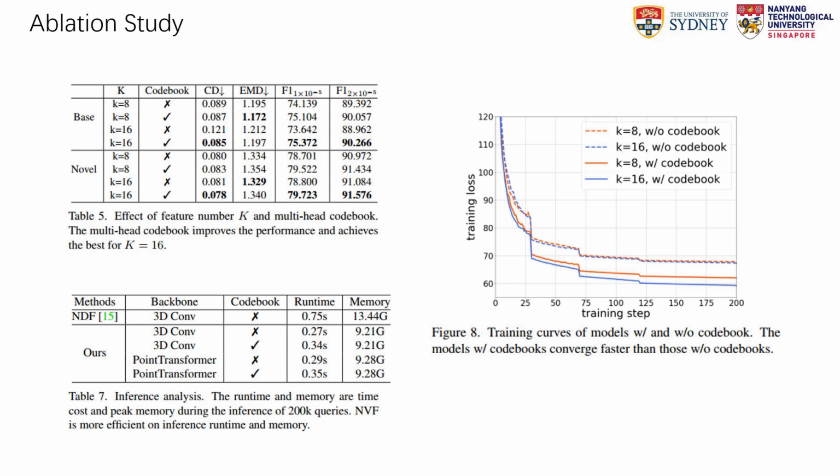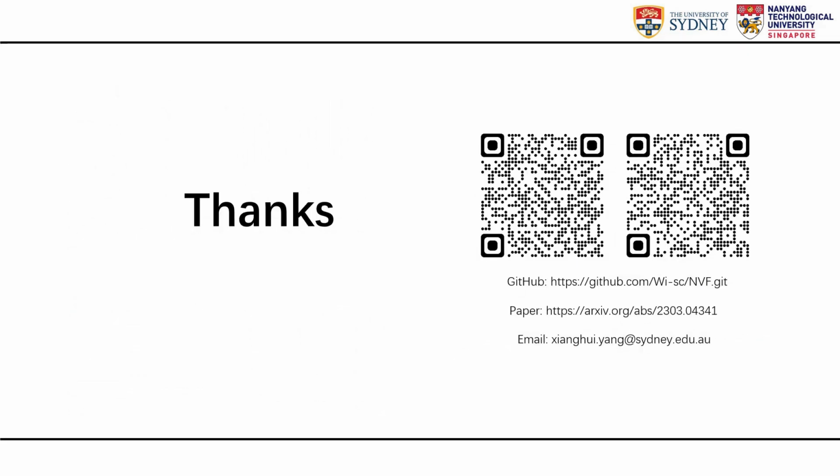Complexity analysis showed that our method required only 50% of the inference time and 70% of the memory compared to NDF. This is due to the avoidance of differentiation of the distance field. Additionally, we found that the introduced multi-head codebook acted as regularization, reducing training time, as evidenced by faster convergence in loss curves. So that's all about our work.